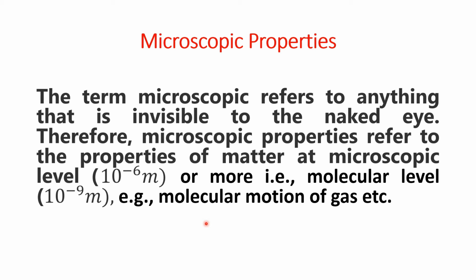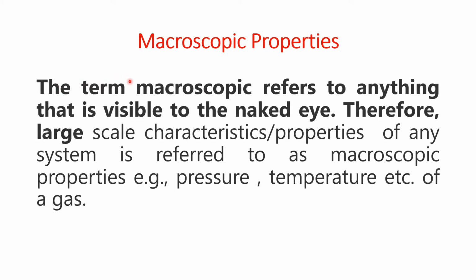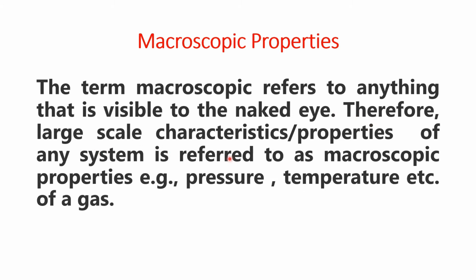or you can say the particles of the gas. In a very similar way, the term macroscopic refers to anything that is visible to the naked eye. Therefore, the large-scale characteristics or properties of any system are referred to as macroscopic properties. The best examples of such properties are the pressure and temperature of a gas. It can be volume, or anything more which can be taken in bulk, on the whole, at full capacity, and that can be said to be a macroscopic property.